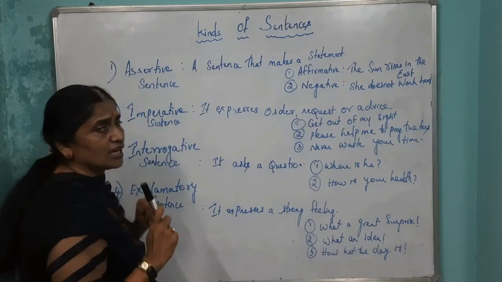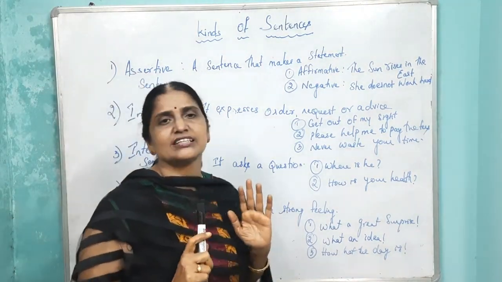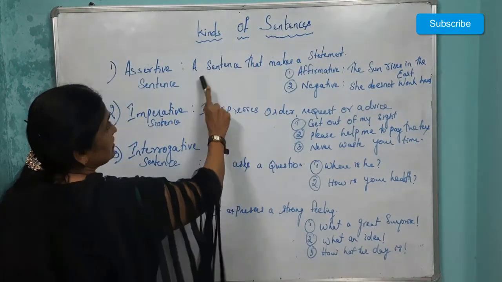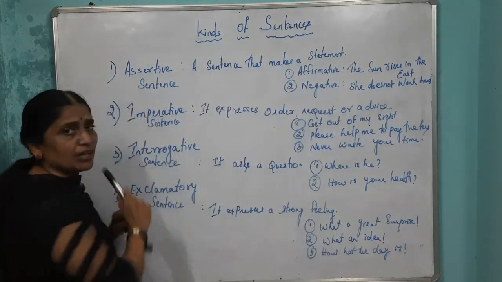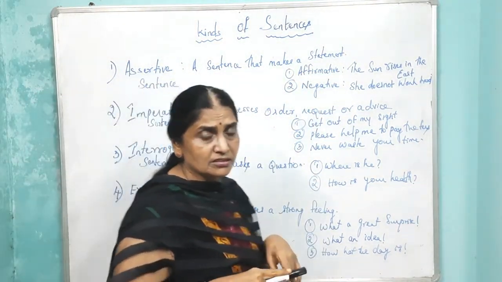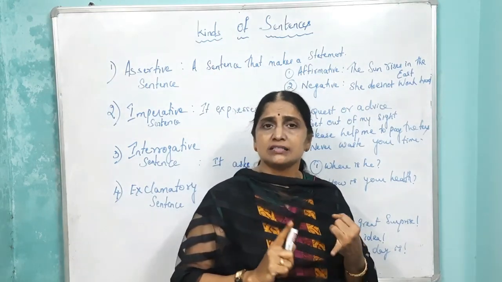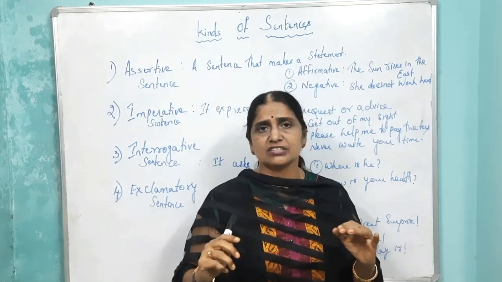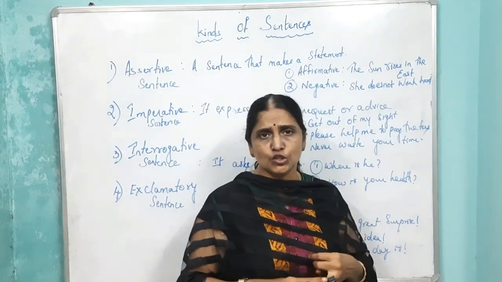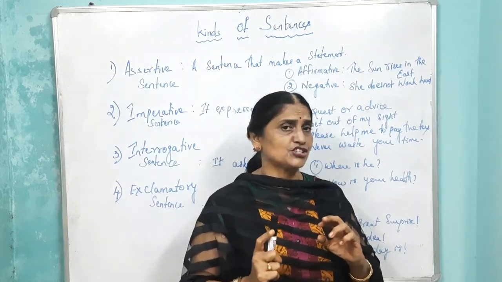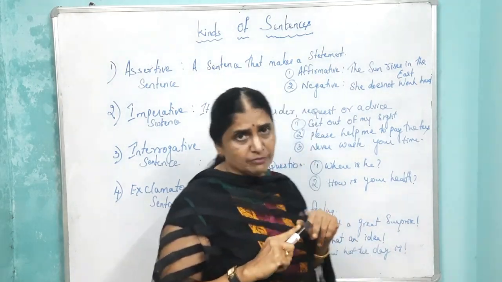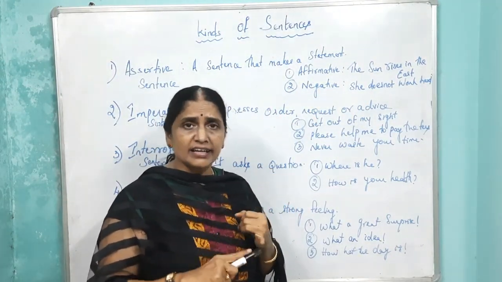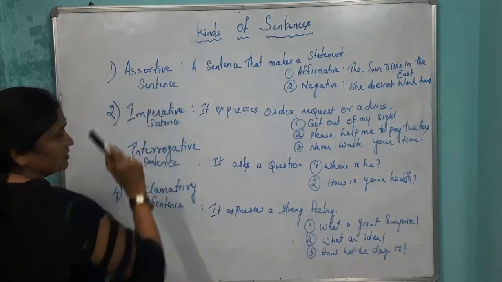Assertive sentence. Assertive sentence means it's just a statement. Okay, it's a plain statement. It talks about the facts. A sentence that makes a statement is called assertive sentence. In assertive sentence, you have 2 types. One is affirmative, next one is negative. Affirmative is nothing but a positive sentence where you don't have not, don't, such things. The negative formation will not take place in the affirmative sentence. When it comes to the negative statement, it is called as a negative sentence. That's a part of assertive sentence.